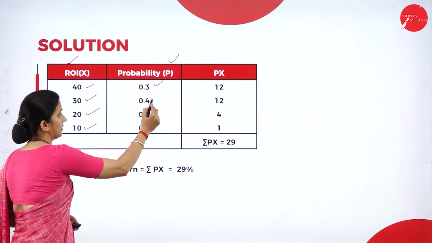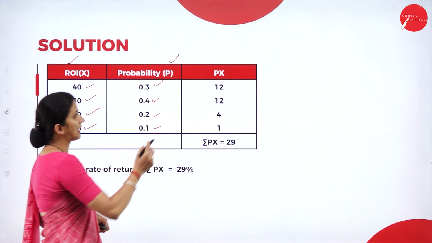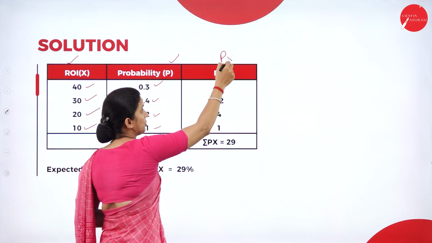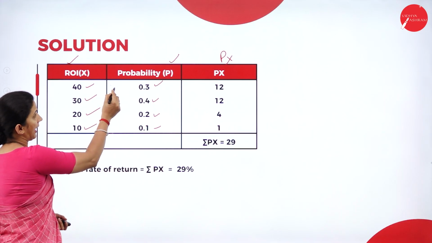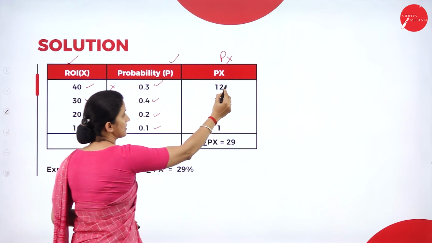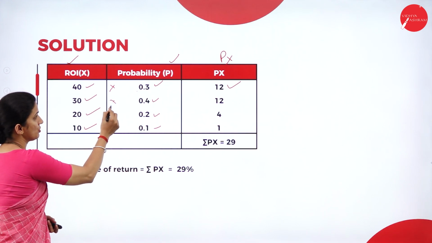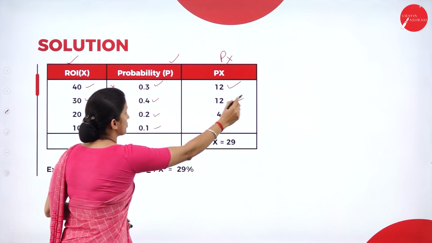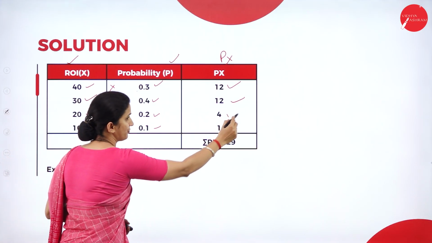Then we calculate P into X. 40 into 0.3 gives 12. Then 30 into 0.4 is 12. Then 20 into 0.2 is 4.